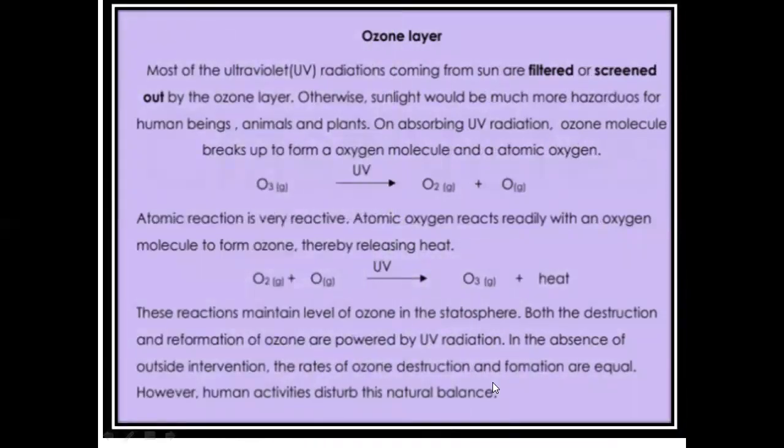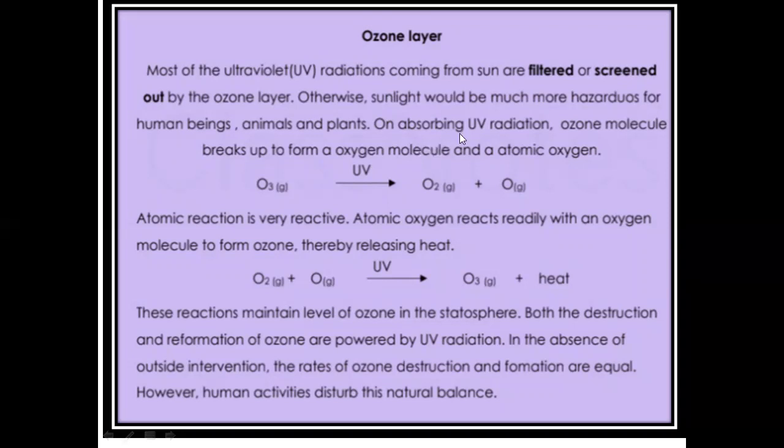Ozone layer: you know that there is a layer which surrounds the earth and protects the earth from harmful radiations of the sun. Most of the ultraviolet radiations coming from the sun are filtered or screened out by the ozone layer. Otherwise, sunlight would be much more hazardous for human beings, animals, and plants.